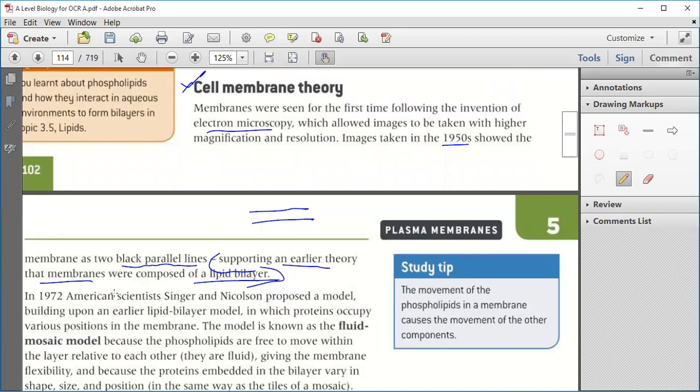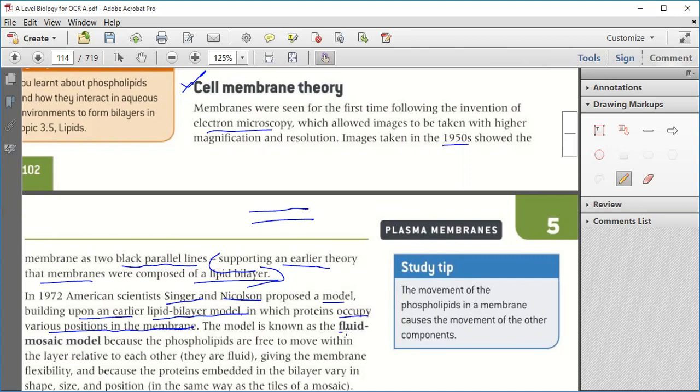Clear? But in 1972, the American scientists Singer and Nicholson proposed a model building upon the earlier lipid bilayer model, in which proteins occupy various positions in the membrane. They said it's not only about the lipid, there are also proteins forming the membrane.